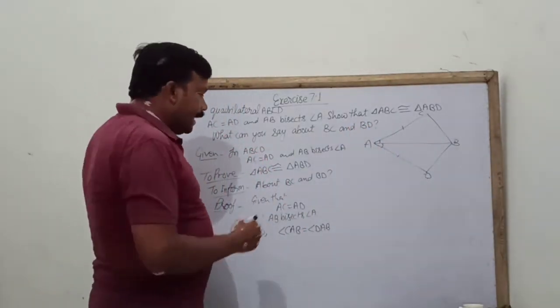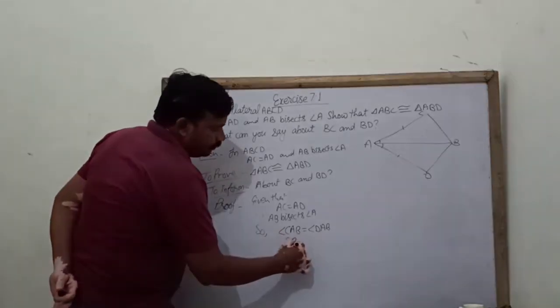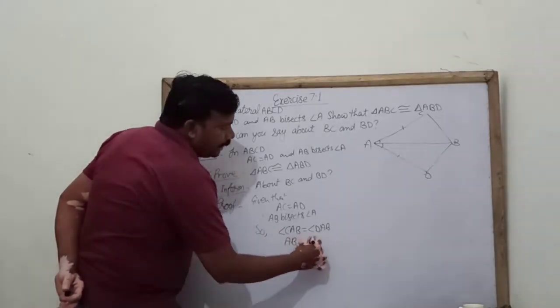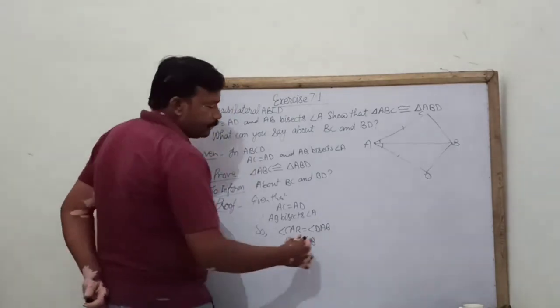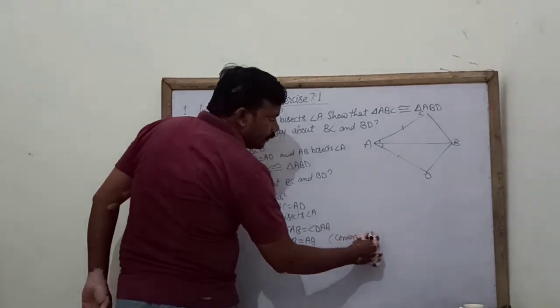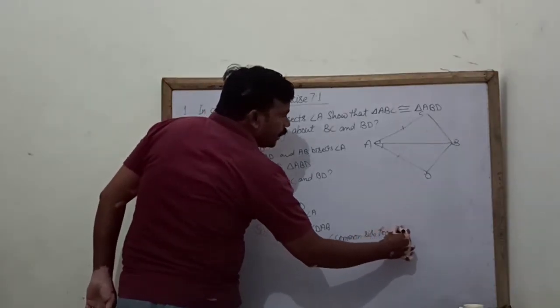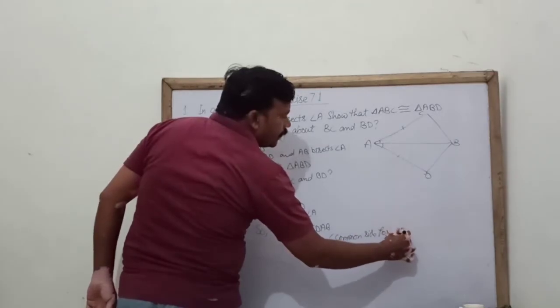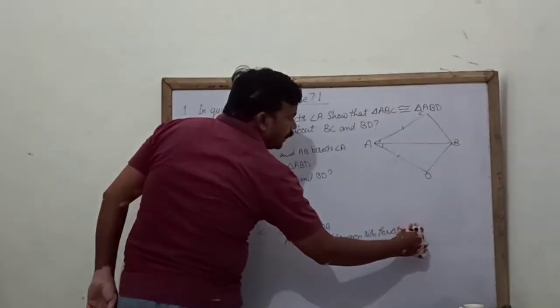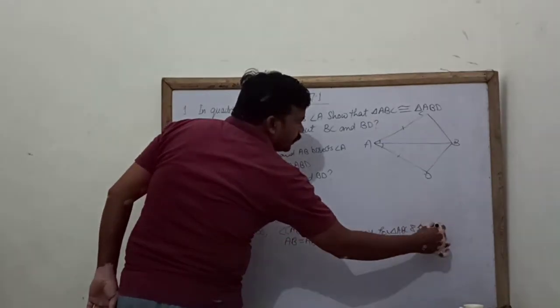And we can say also here that AB equal AB, common side for triangles ABC and triangle ABD.